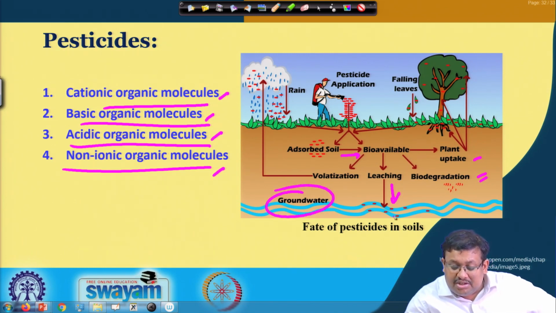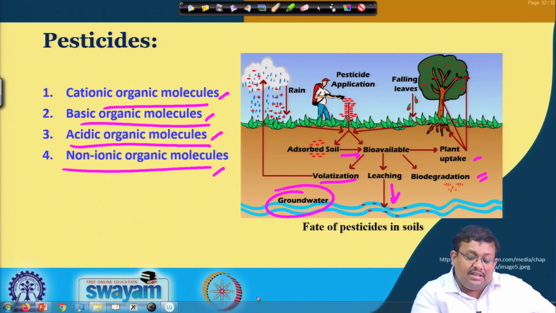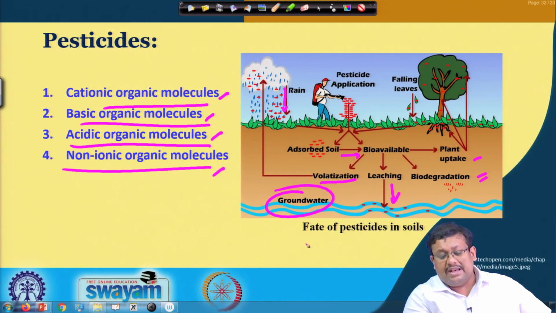So, this is one of the major sources of pesticide pollution, and also from the bioavailable pool some amount gets volatilized into the atmosphere, and a part of this volatilized pesticide returns into the soil solution through rains.